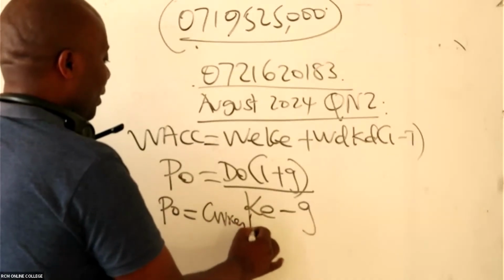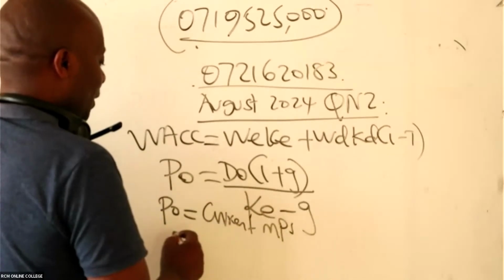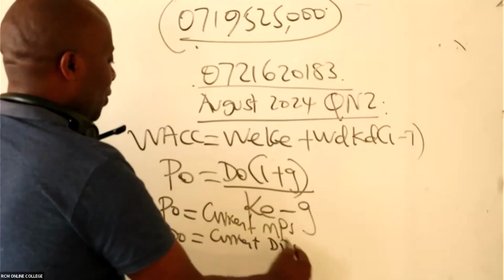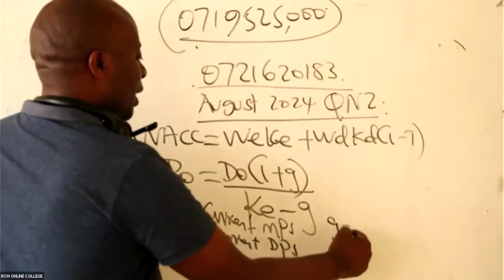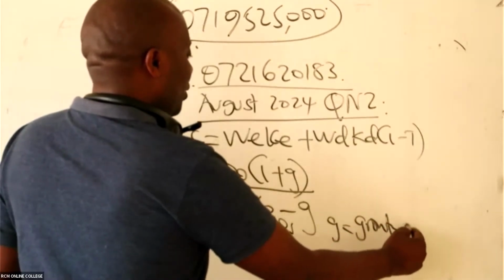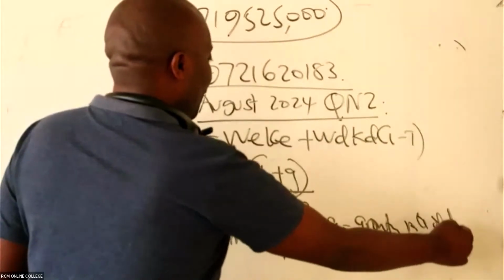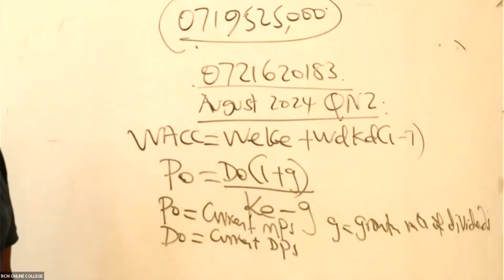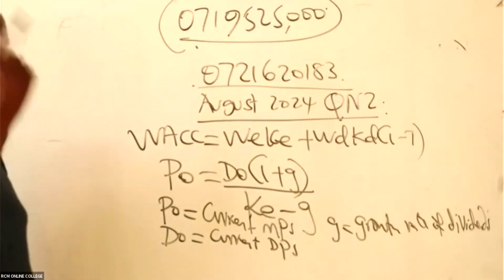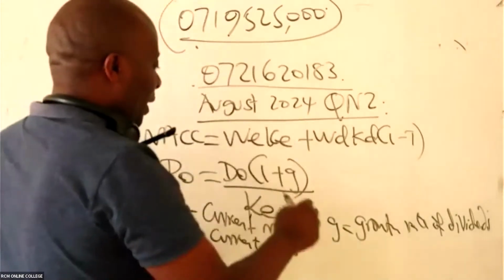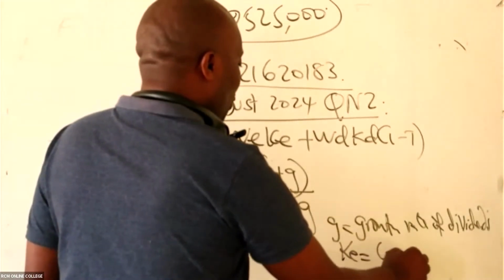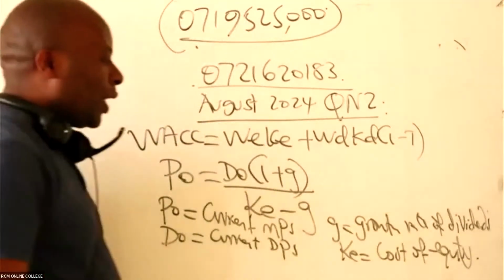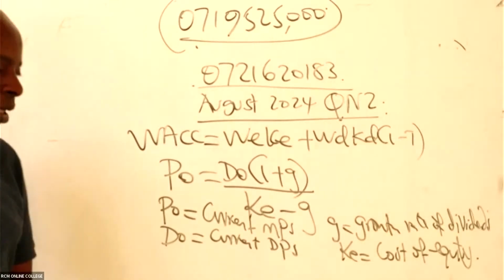D0 stands for current DPS. And then g stands for growth rate of dividends. And then we have Ke standing for cost of equity.